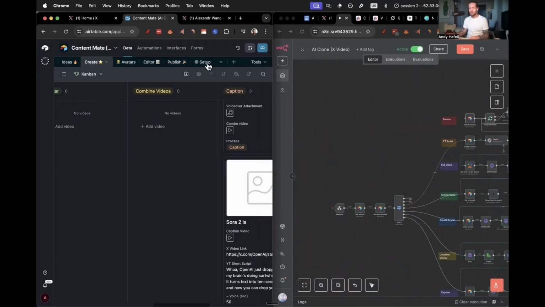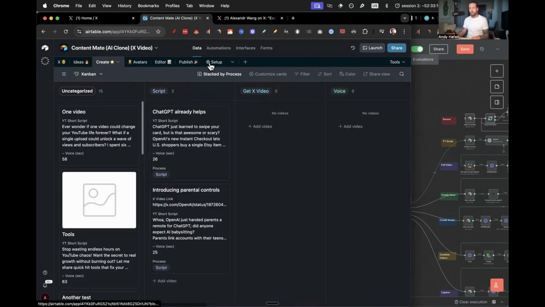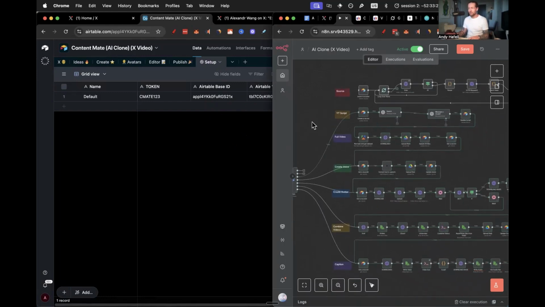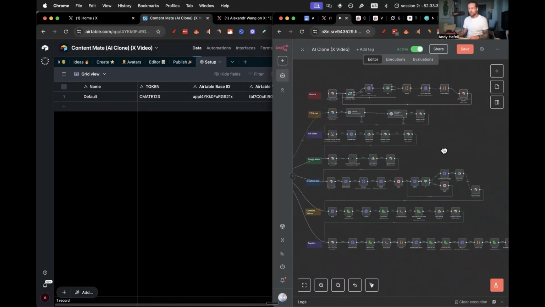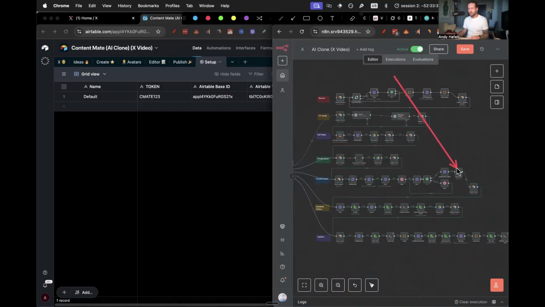So there's a setup one here where you can basically set up the Airtable base ID just right here. And you can do the create ID, like for example, for this table right here, which you will set up, and we can actually grab them from here. So you don't actually have to set up anything. It's all set up automatically, which would be insane. Every single time there's an Airtable node, you basically have to connect it. So I think it's possible that if you just update this one and this one, basically all of these Airtable nodes would be set up for you, which for me is a huge game changer.